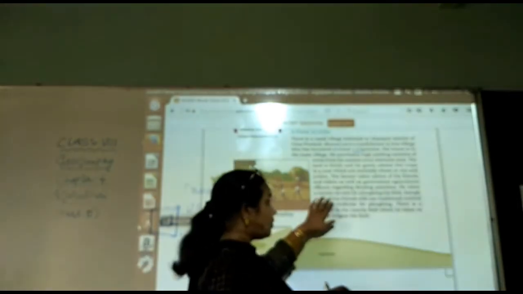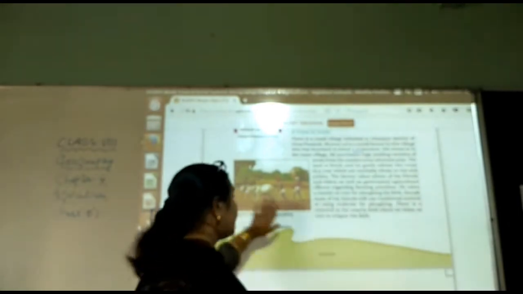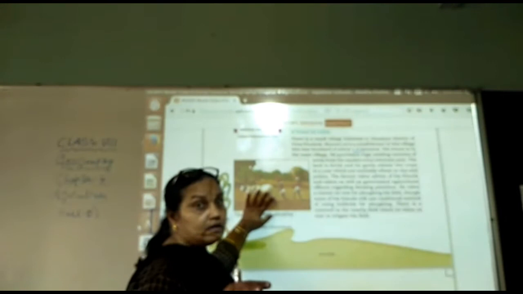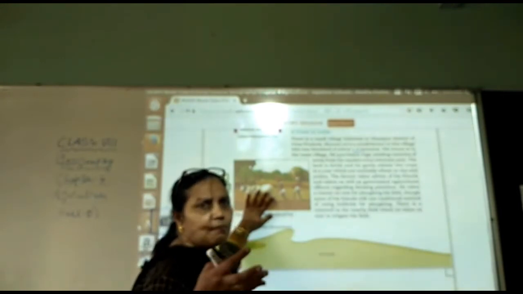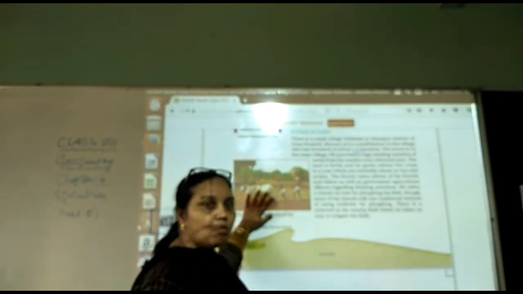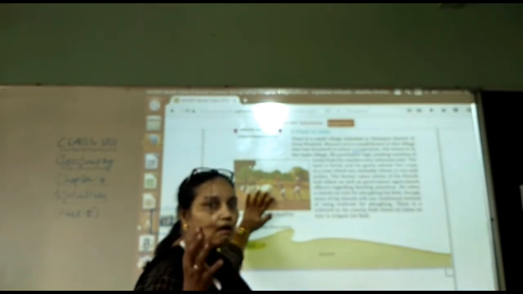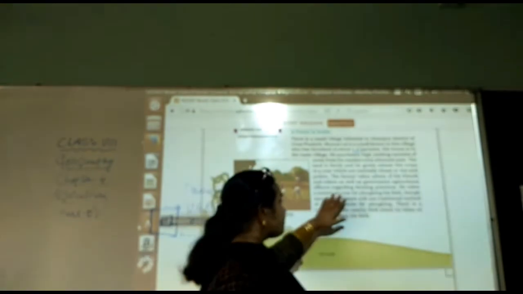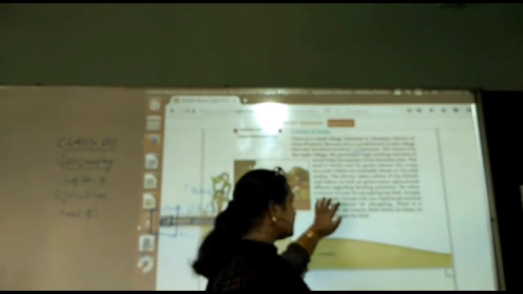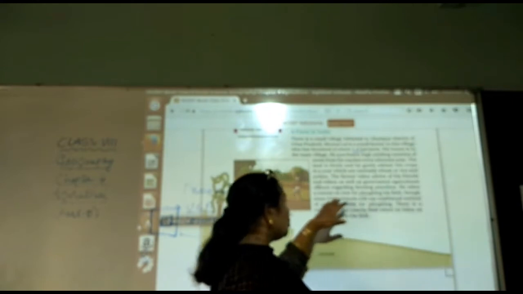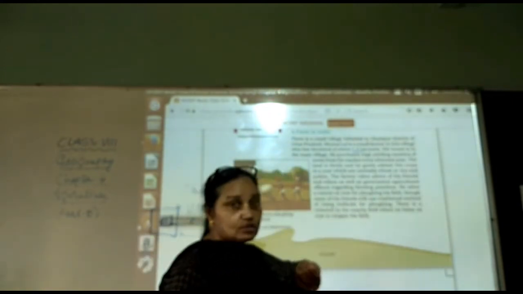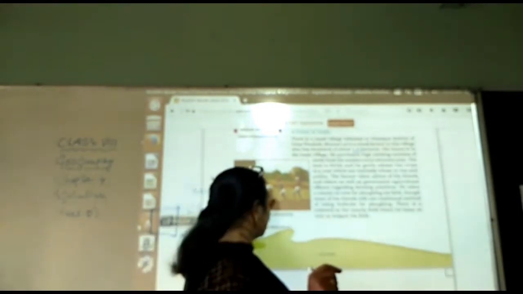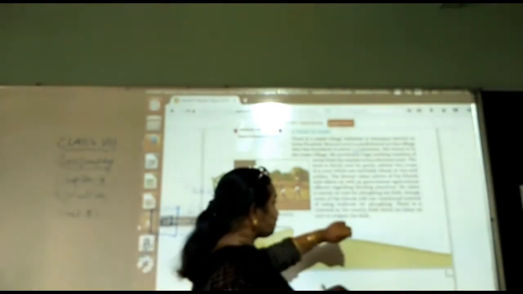He takes a tractor on rent for plowing. Right now you can see he has some tools, but sometimes he hires a tractor, depending on how much money he has. If he has more money, he can hire a tractor and go for that kind of farming. Some of his friends still use traditional methods like this.